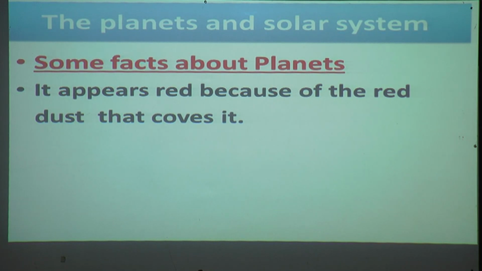On Mars there is red dust, and because of that it looks red in color. It has 2 moons. Our Earth has only 1 moon, but Mars has 2 moons.